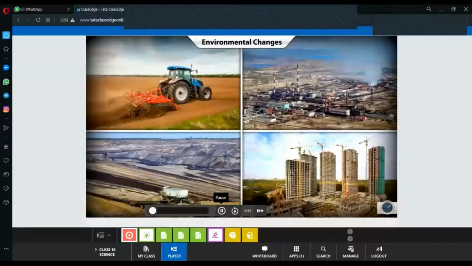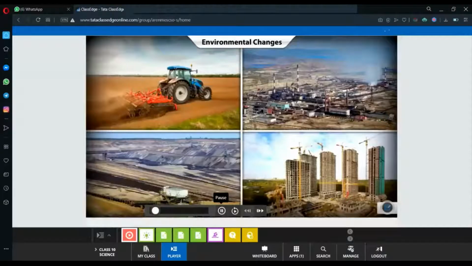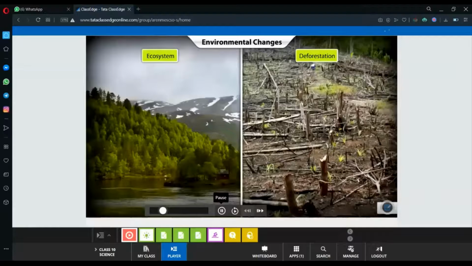Man exploits nature and its resources for his own personal needs and social development. This has led to many unfriendly changes in the environment. Changes in the environment directly affect the balance of the ecosystem. For example, man cuts trees for building houses, but it leads to deforestation. Many birds, insects and animals living on these trees are forced to leave the area due to this activity.